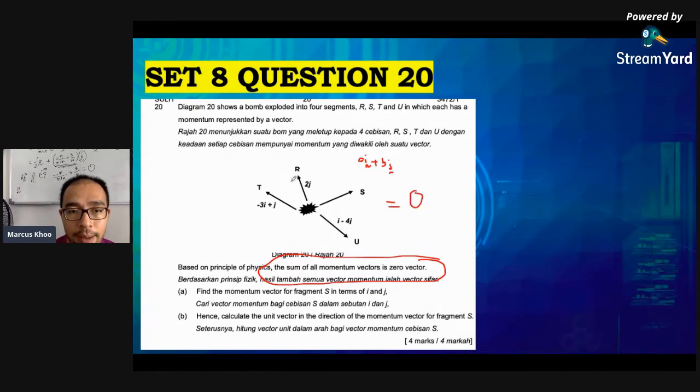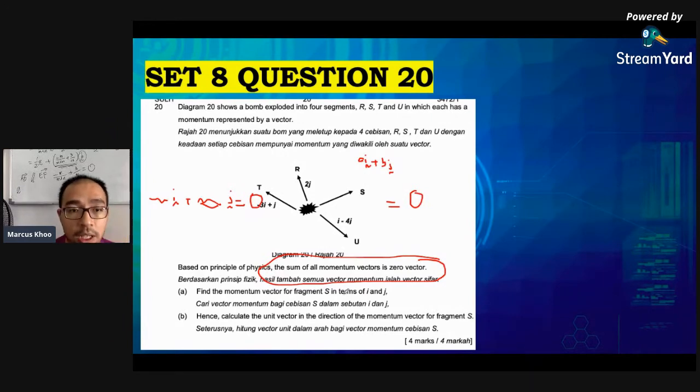When you have simplified this, you'll get something i plus something j equals 0. And since the sum of the momentum vectors is 0, this number here is 0 and this number here is 0, then you can find fragment S in terms of i and j.